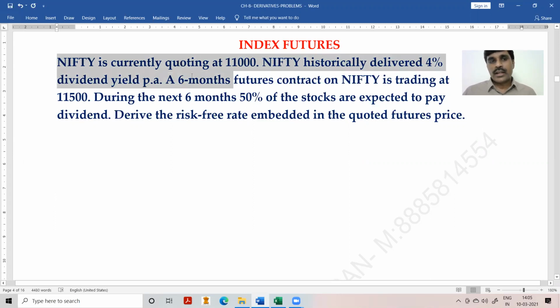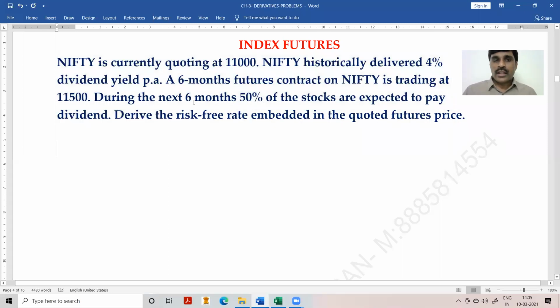Nifty historically delivered 4% dividend yield per annum. A 6 months futures contract on Nifty is trading at 11,500. During the next 6 months, 50% of the stocks are expected to pay dividend. Derive the risk-free rate embedded in the quoted futures price.